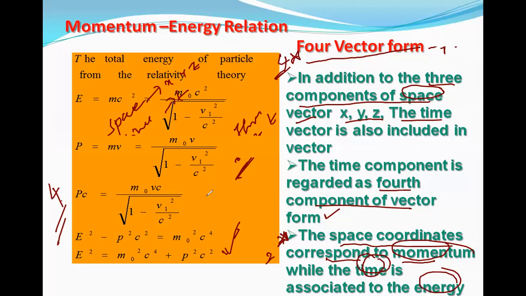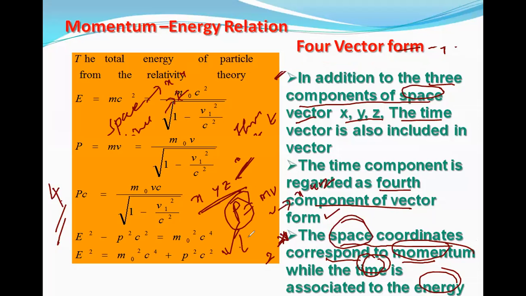This plays a very important role in quantum mechanics. x, y, z are related to momentum, mv, and v is related to the coordinates x, y, z. So the space coordinates are related to the momentum, whereas time is always related to the energy.